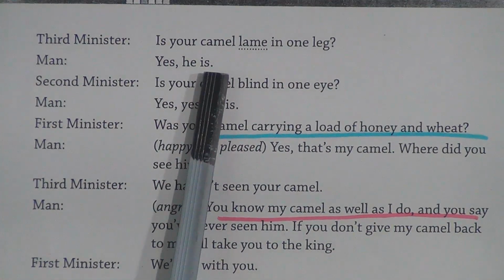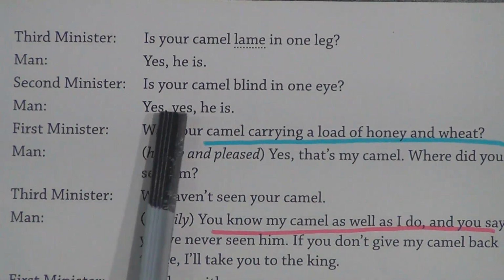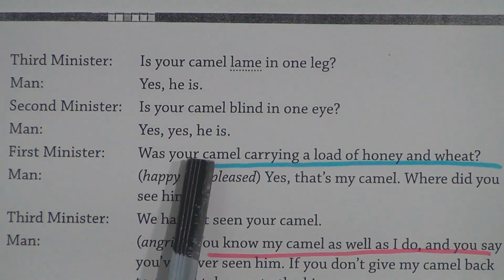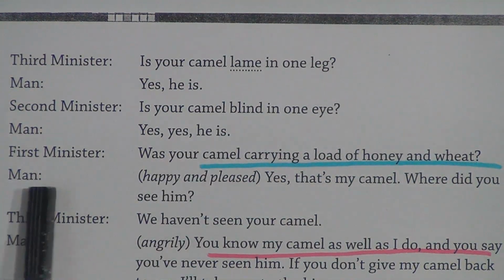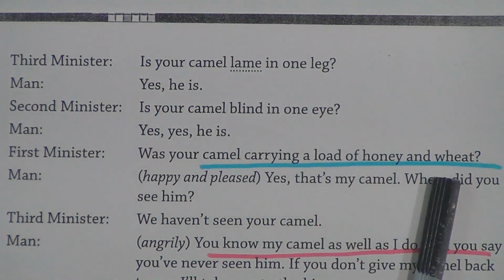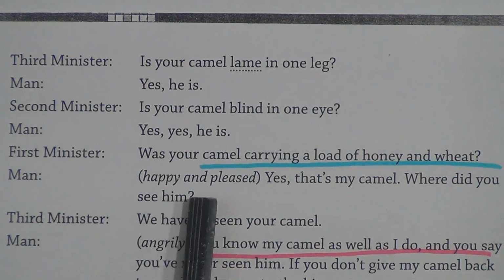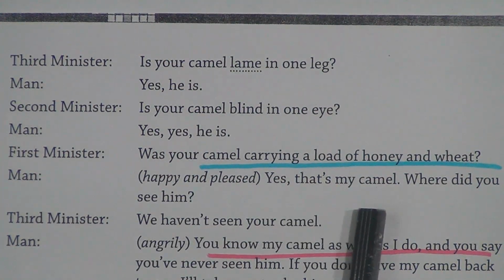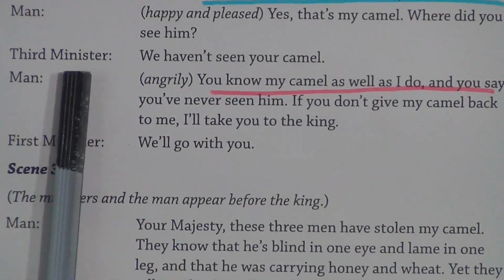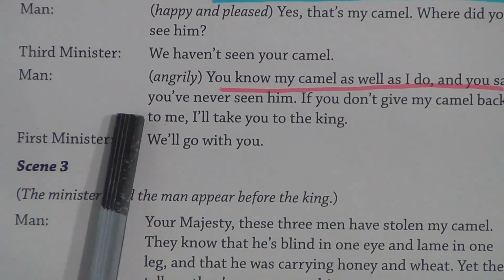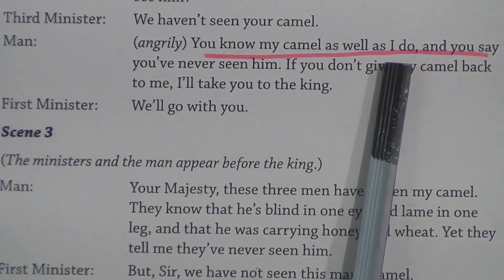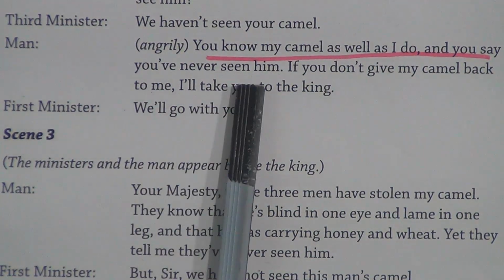Man, yes, he is. Second minister, is your camel blind in one eye? Man, yes, he is. First minister, was your camel carrying a load of honey and wheat? Man, happy and pleased. Yes, that's my camel. Where did you see him? Third minister, we haven't seen your camel. Man, angrily, you know my camel as well as I do, and you say you have never seen him?